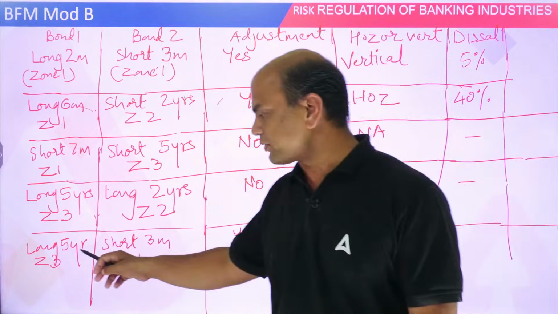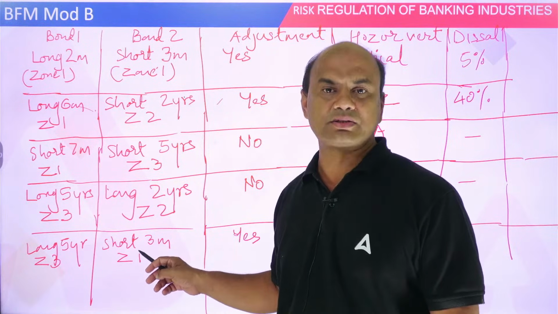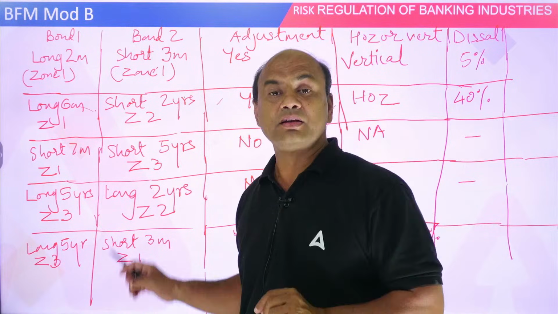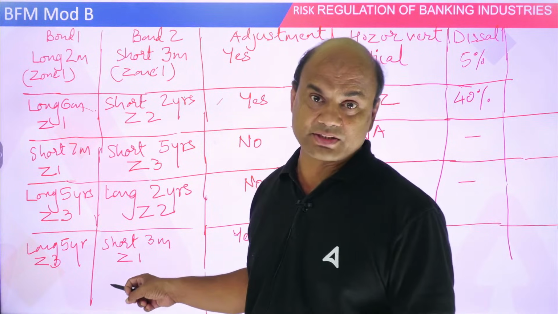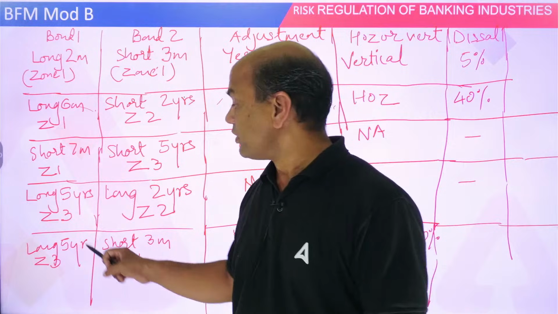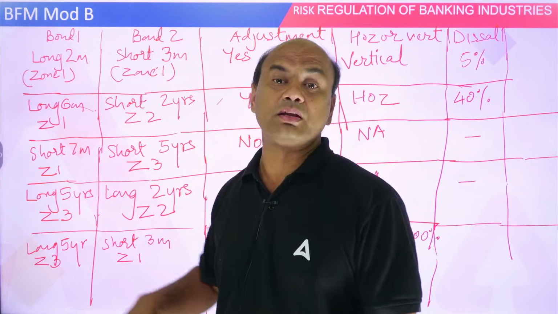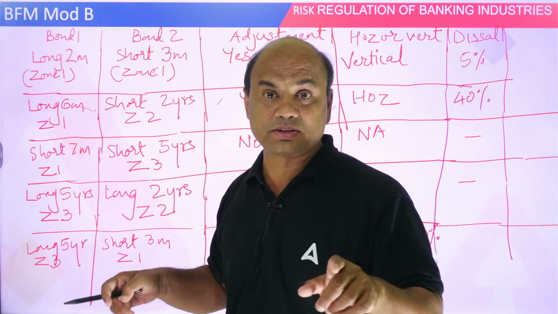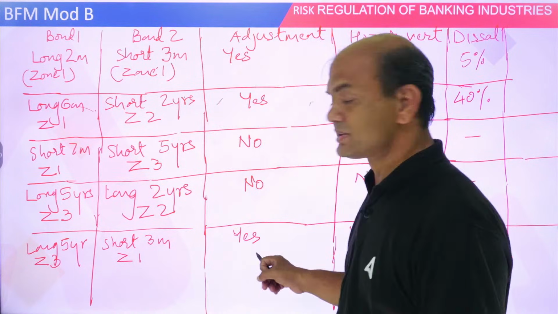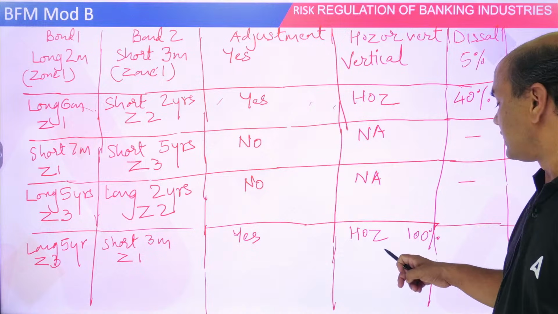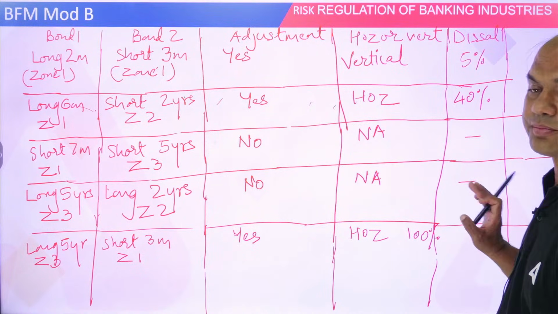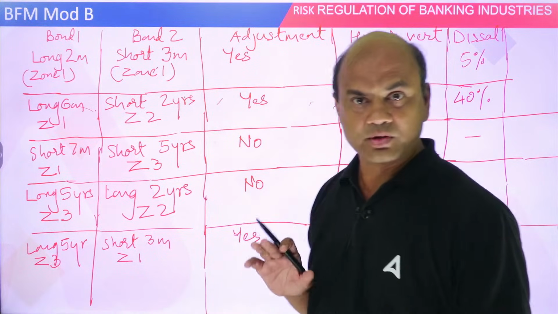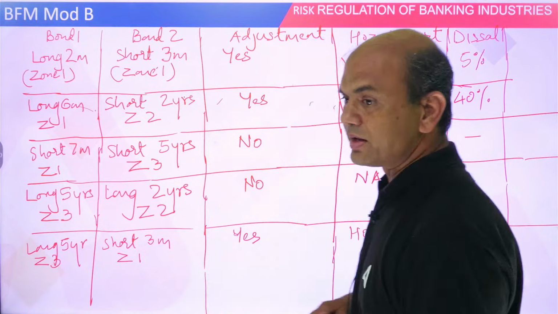Now long for 5 years and short for 3 months. 3 months is in which zone? First zone. 5 years is in which zone? Zone 3. Now they are far off, and far off means 100%. Can they be adjusted? Yes. It is horizontal. And what is the percentage? 100%. Got it? Clear everyone?